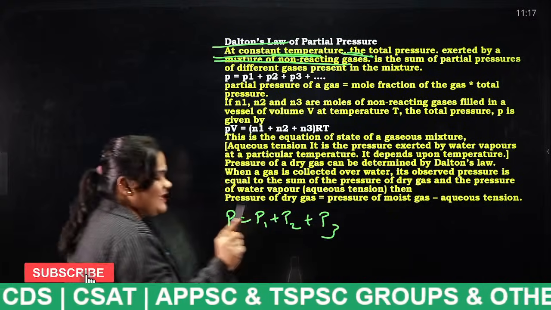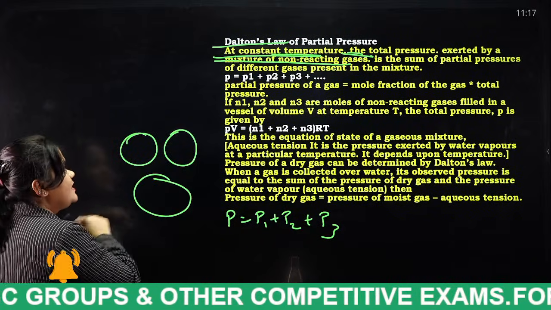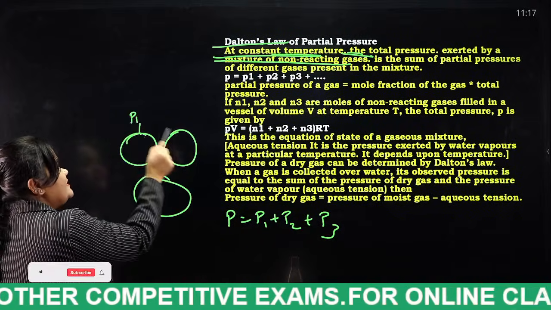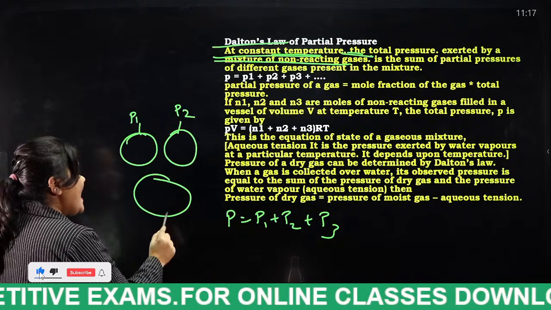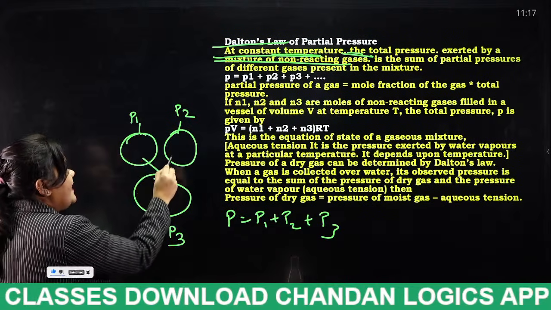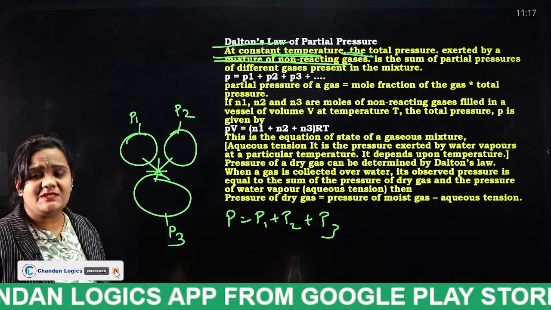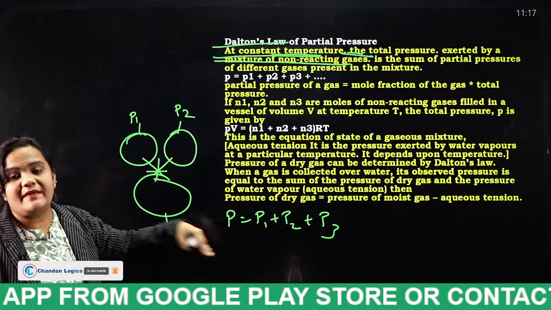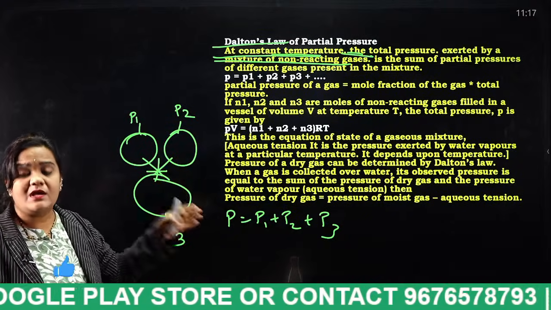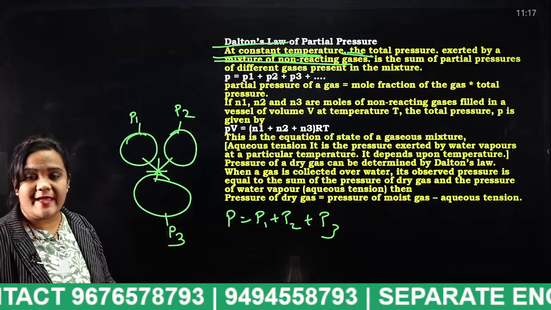In general I will explain. This is one gas, this is one gas, this is one gas. This one has pressure P1, this gas has pressure P2, and this gas has pressure P3. These three are combined. They are non-reacting gases, meaning each gas will not mix with any other gas.